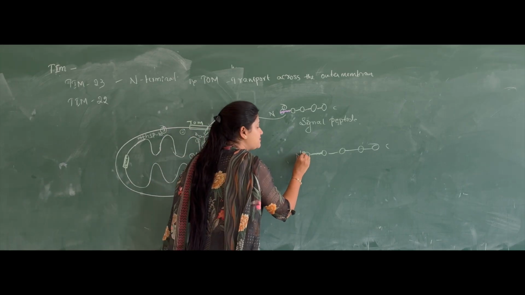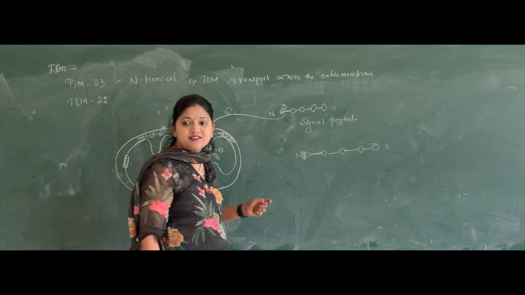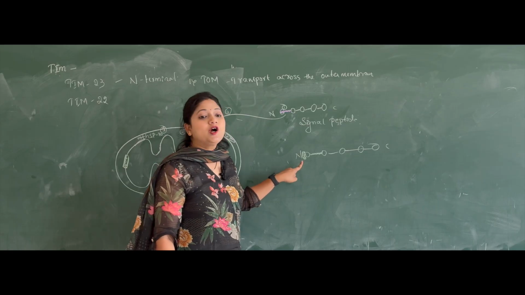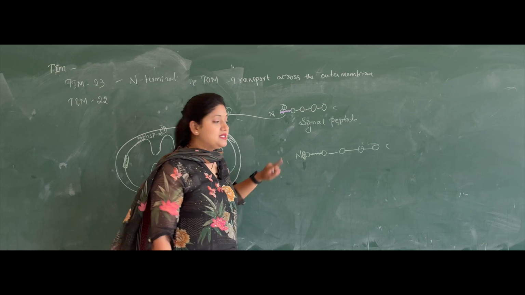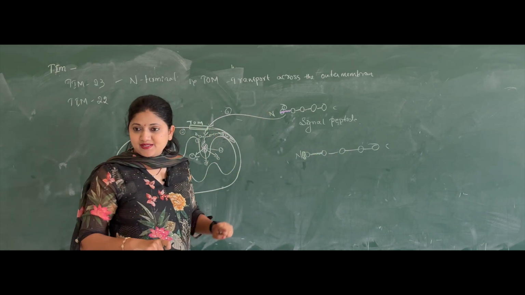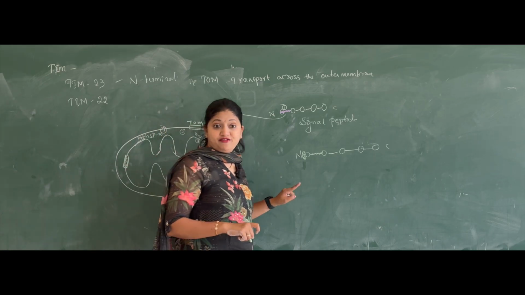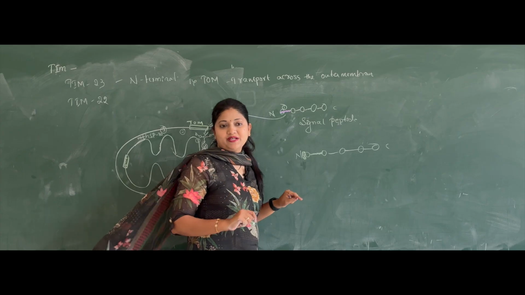Sometimes the signal is present somewhere here. If the signal peptide is present here, we call it an N-terminal signal. If it is somewhere in between, it is recognized by the Tom complex. If the signal is somewhere here in the N-terminal, it is recognized by the Tim complex.